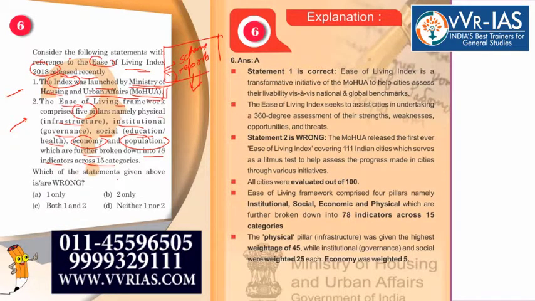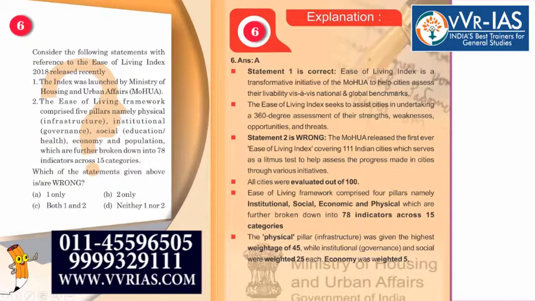Which of the statements given above are wrong? You have to note this, wrong. You have to pay attention to this in the exam, when the question is asking for correct statements and when the question is asking for incorrect statement. Is this clear? Now let us go to the explanation.